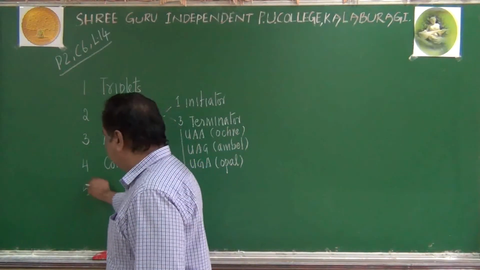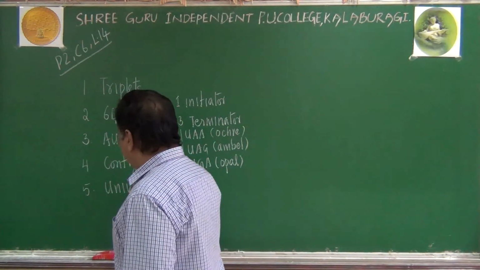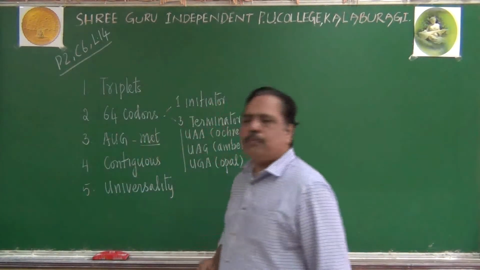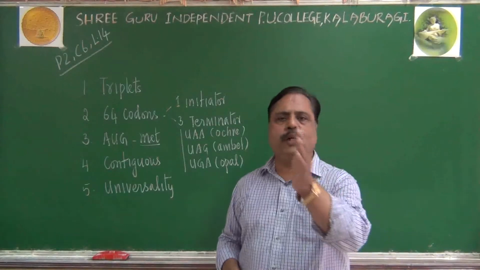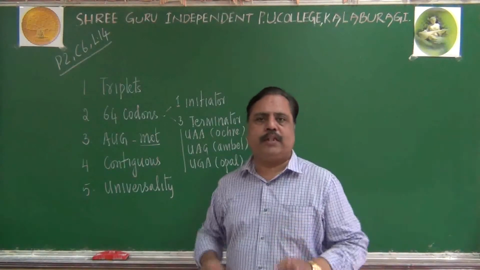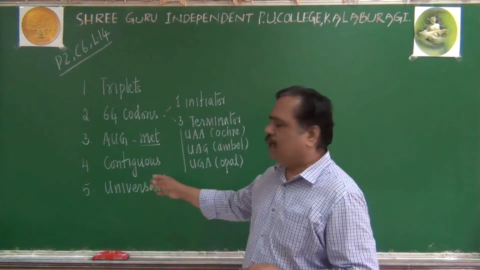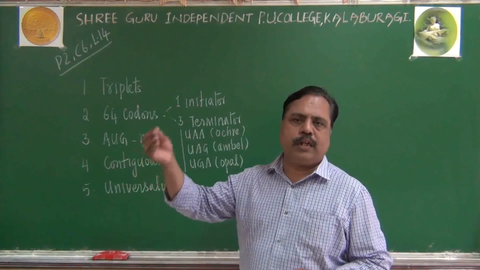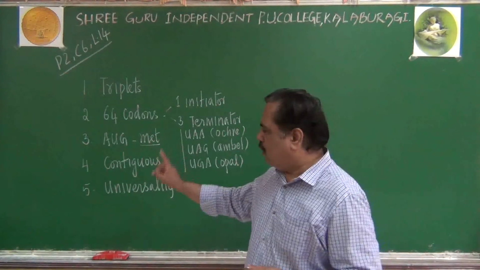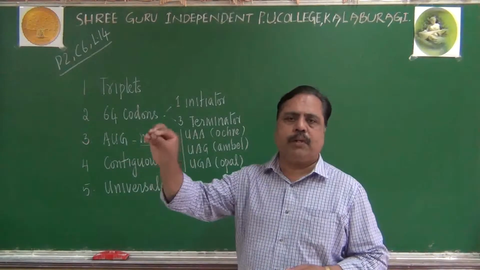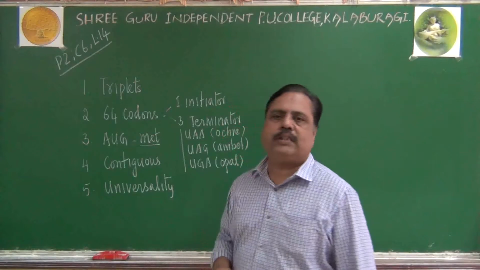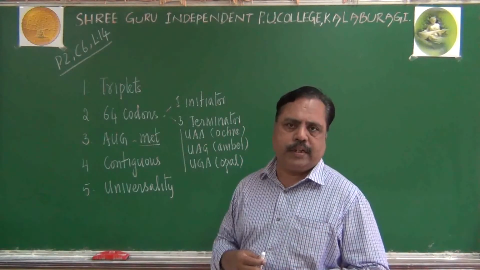Next point is, they exhibit universality. A particular codon will code for a particular amino acid only, irrespective of the nature of the organism. Whether the organism is a prokaryote or eukaryote, plant or animal, whatever you take, a particular codon will code for a particular amino acid only. That phenomenon is called universality of the codons.